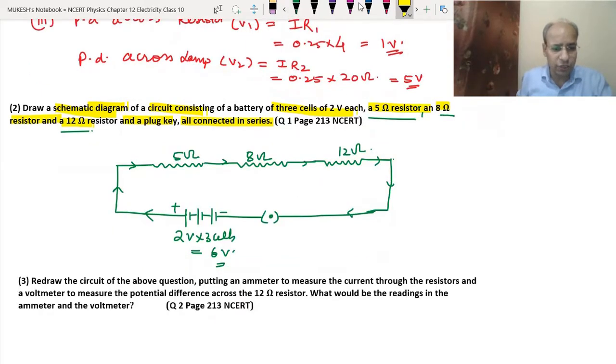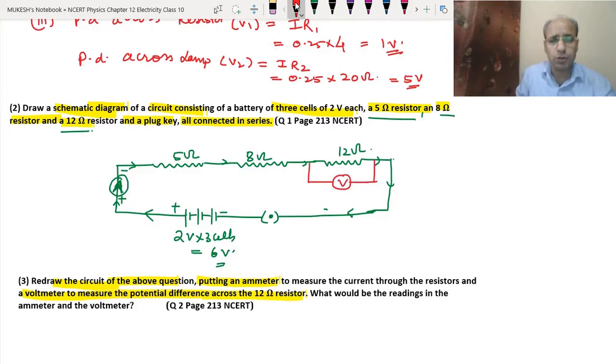In the third question, redraw the circuit diagram from the above question, that means the same one, and put an ammeter. So let's put an ammeter here. This is the ammeter, this will be positive and this will be negative. Then we have to put a voltmeter to measure the potential difference across the 12 ohm resistor. So here we will keep the voltmeter. This will be positive, this will be negative.